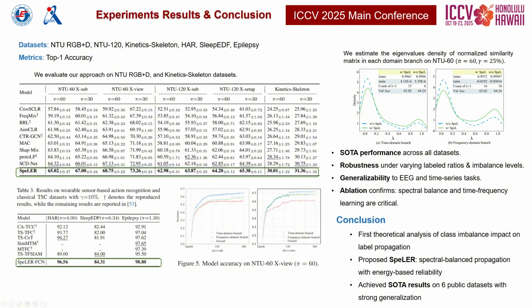First, we provide the first theoretical analysis showing how class imbalance distorts the eigenvalue spectra and affects partial label learning. Second, we propose SpeLER, a unified framework that leverages spectral balancing and energy-based reliability to preserve critical samples. Third, we achieve state-of-the-art results across 6 datasets and demonstrate strong generalizability beyond skeleton-based action recognition.